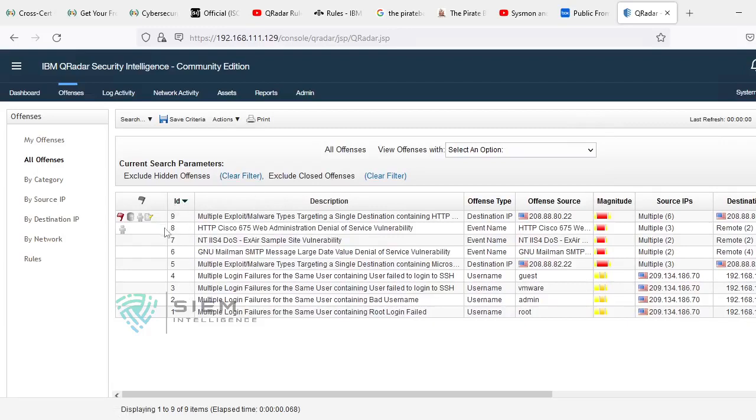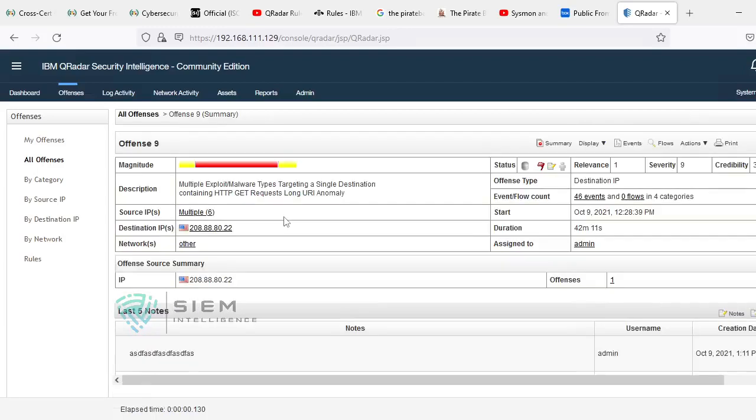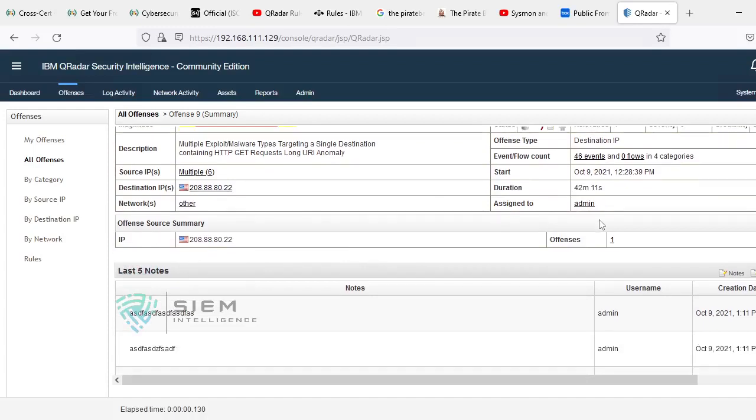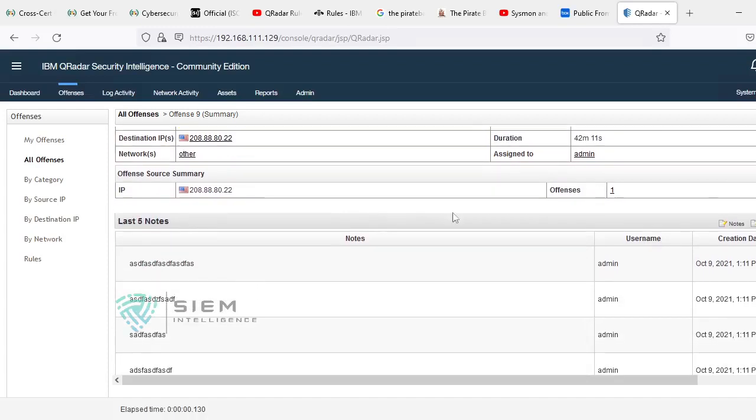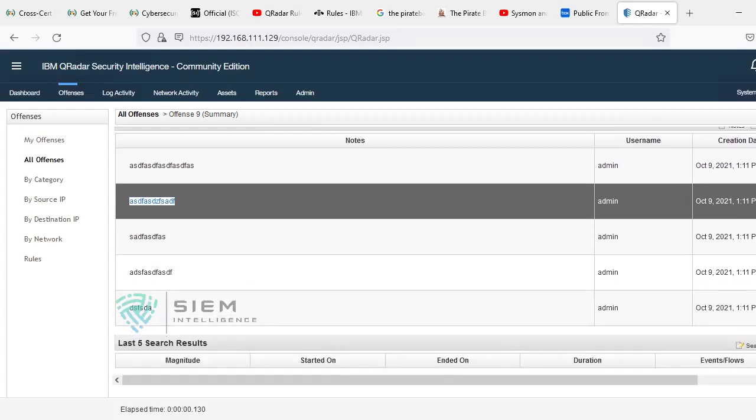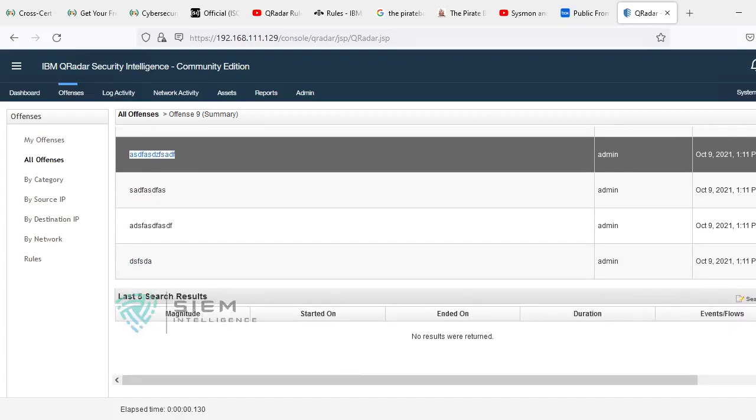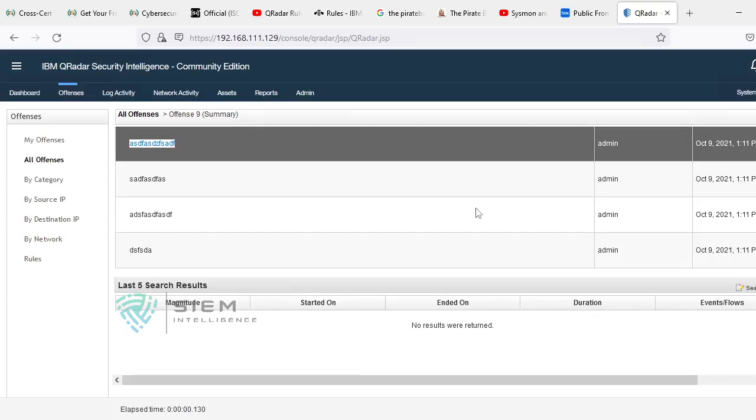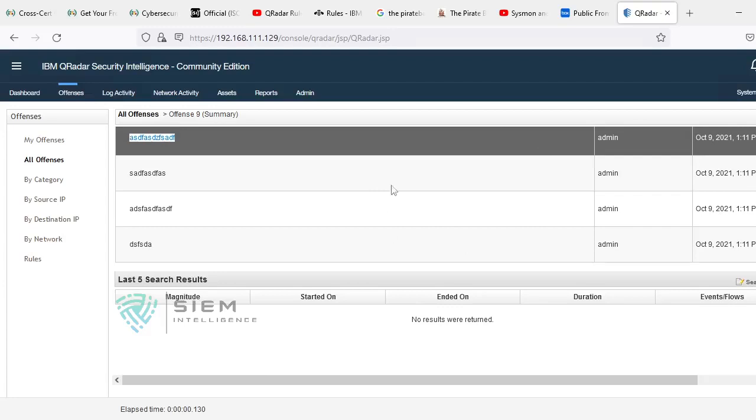You can close, you can open, and if you double click on it, you will come to know the meaning of each and every tab. What is the description, offense type, events and flows, contribution, source IP, start time, destination IP, duration, network, and who it is assigned to. The offense summary, if there is any, shows the last 5 notes by any other analyst or team lead, whatever review they have given regarding this offense, and whatever you have analyzed, you can also give your views.